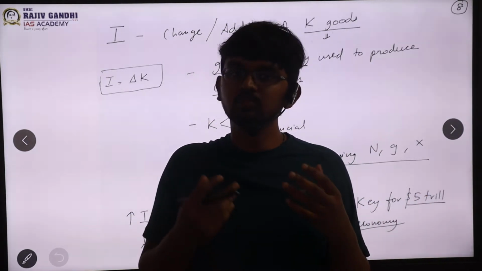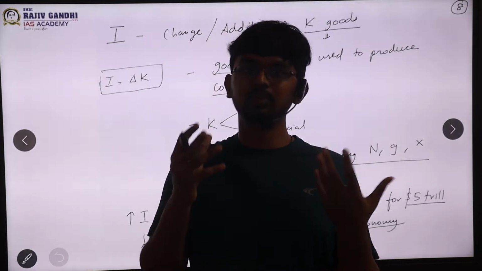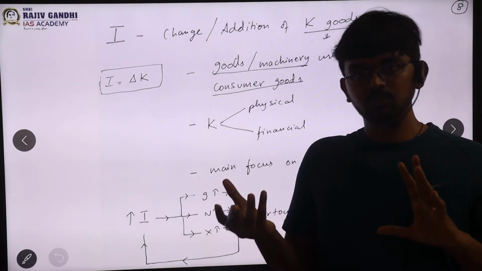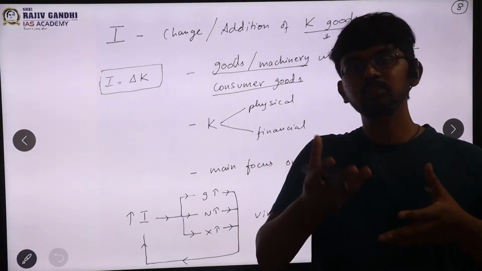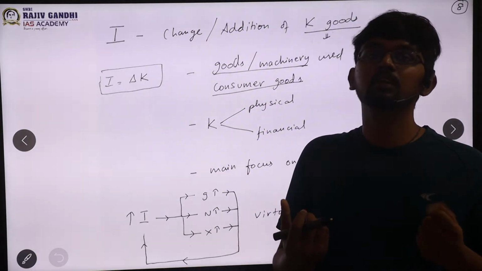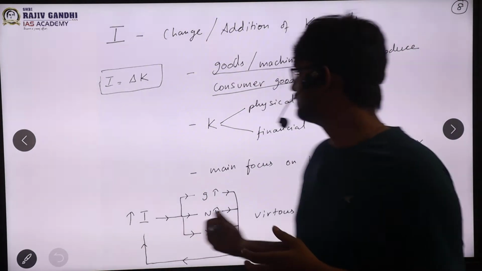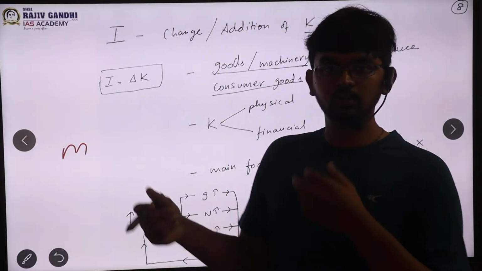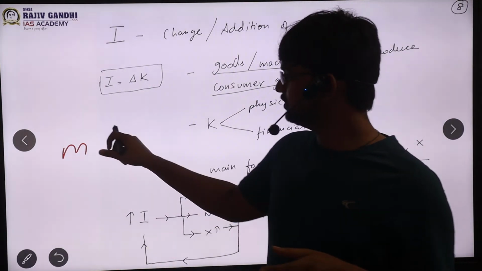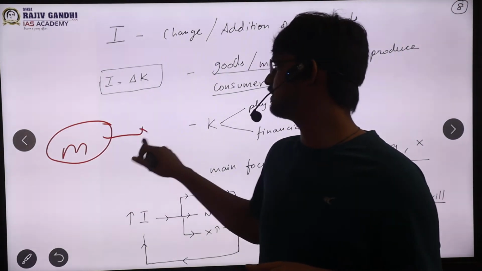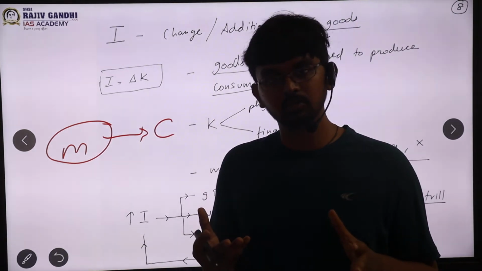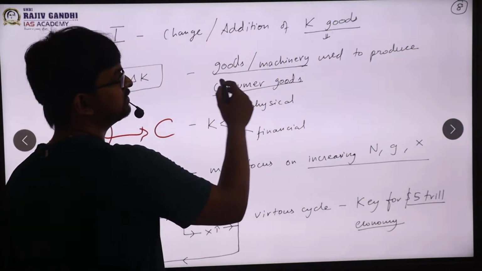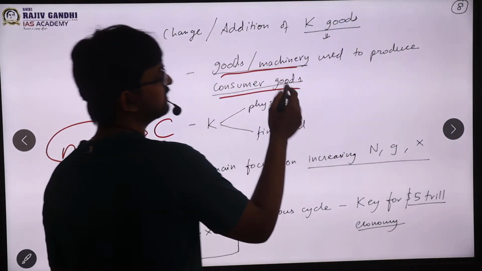Before going into the definition of investment, we need to understand what capital goods are. Capital and capital goods are one and the same. Those are goods needed to produce something new. A simple example is machinery. In an automobile industry, they will have robots and so on. That machinery is needed to produce your cars, so those are capital goods. To put it simply, they are goods or machinery used to produce consumer goods.